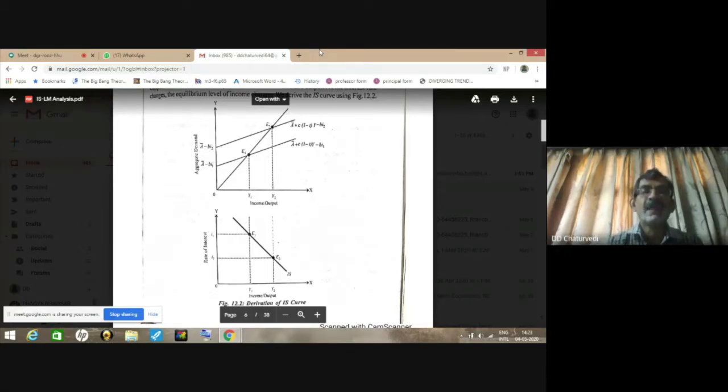And the 2 points which we have derived in the lower panel of this diagram, that is E1 and E2, here also saving is equal to investment. We have just considered 2 typical points where saving is equal to investment or aggregate demand is equal to aggregate output. So this curve obtained by joining E1 and E2 will be called the investment saving curve or IS curve.